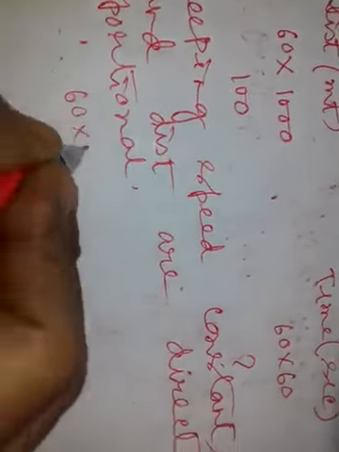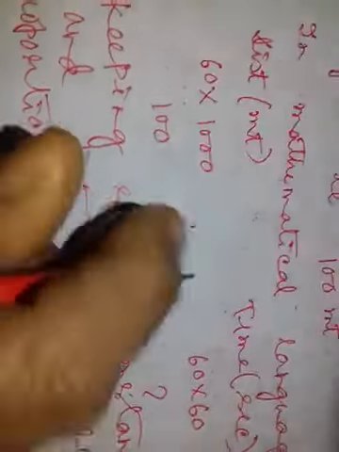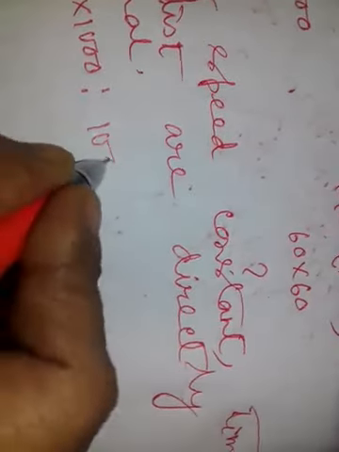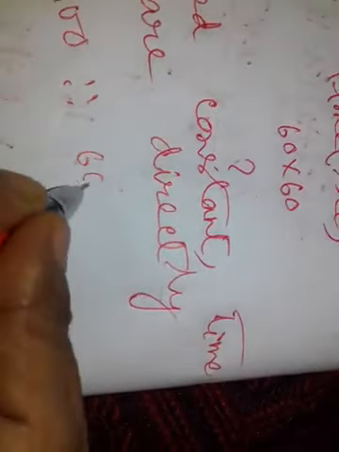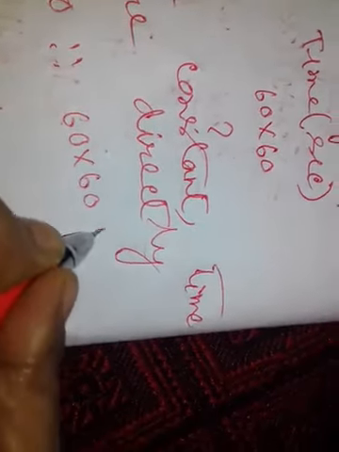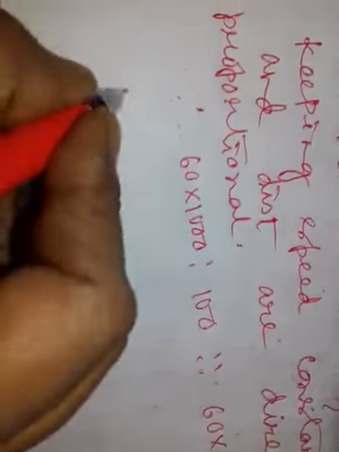Therefore 60 into 1000 is to 100 as 60 into 60 is to question mark, or product of extremes.